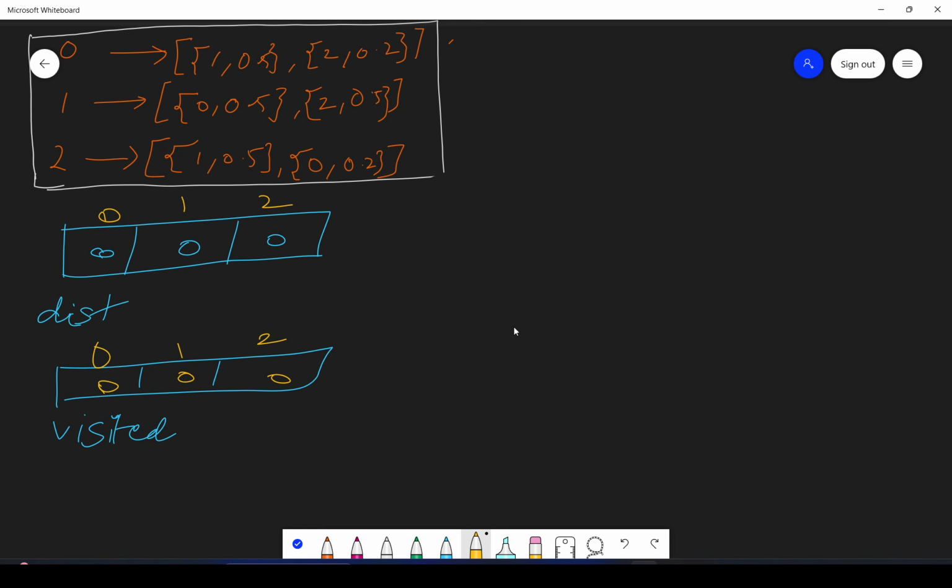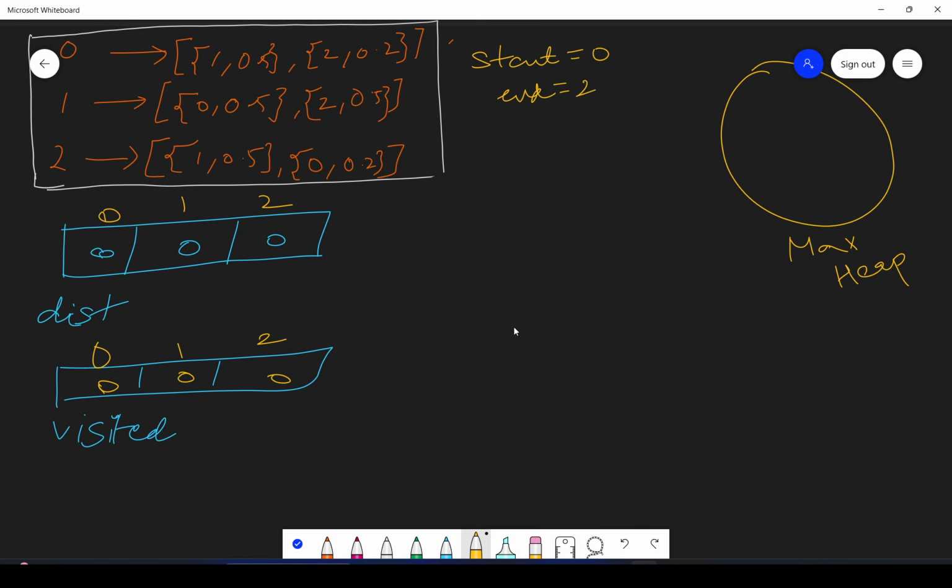Okay. Now, in order to get the maximum probability vertex every time, because we need to find the maximum probability path, right? So in order to get the maximum probability every time, we will be keeping a max heap. Okay, so let's start the traversal. Initially we have start as 0 and end vertex as 2.